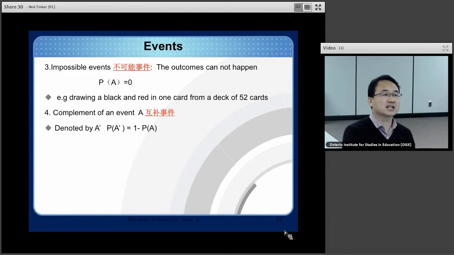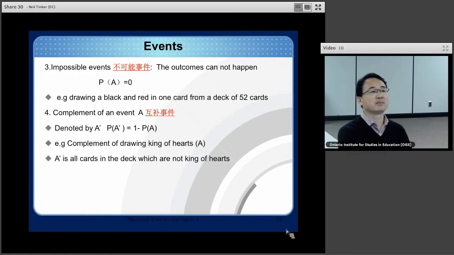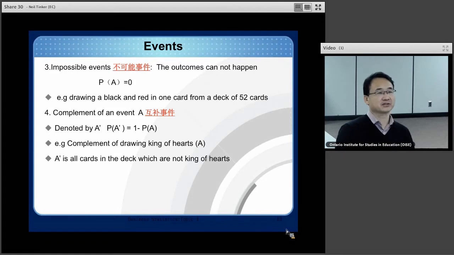Complement of the event. Just now we mentioned the complement of event A in the properties of probabilities. So the complement of event A is denoted by this formula. You can say 1 minus the probability of event A. So for example, the complement of drawing the king of hearts is all cards in the deck which are not the king of hearts. King of hearts 就是红桃13.